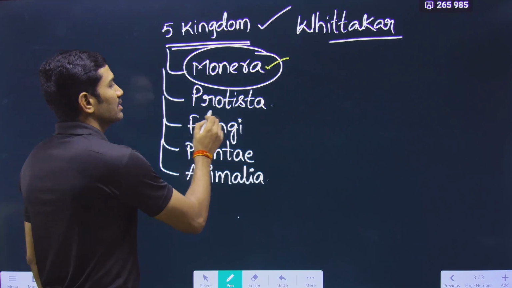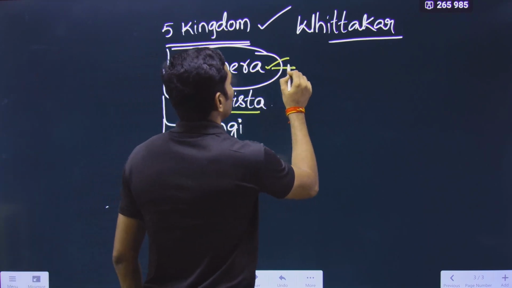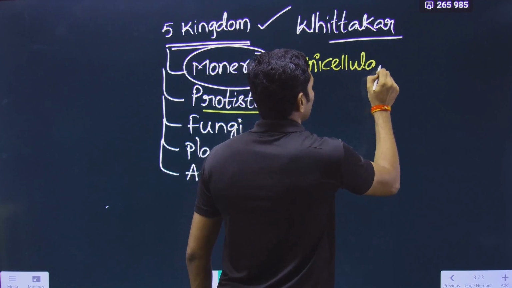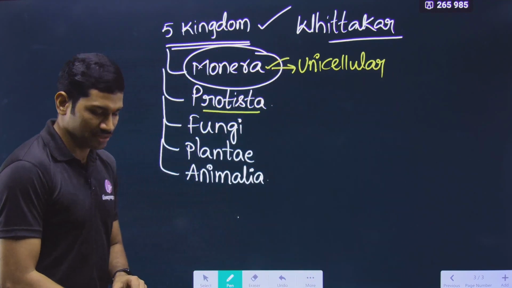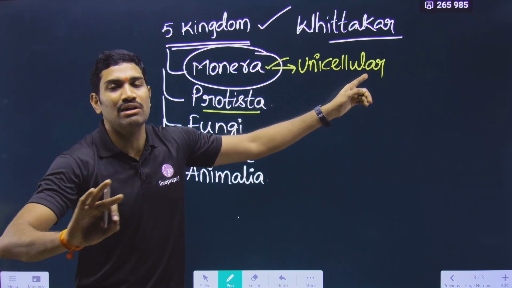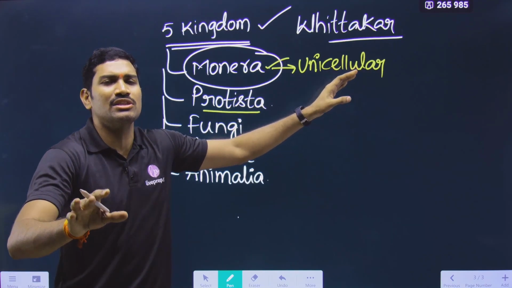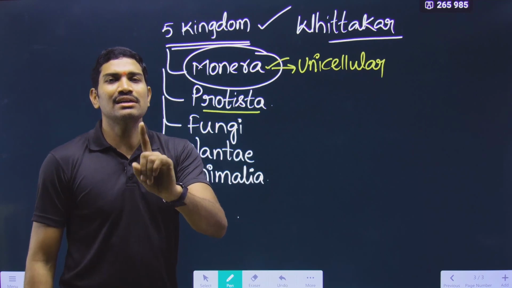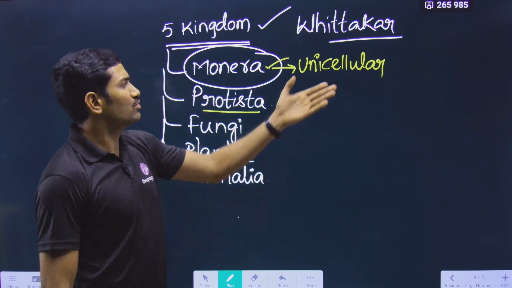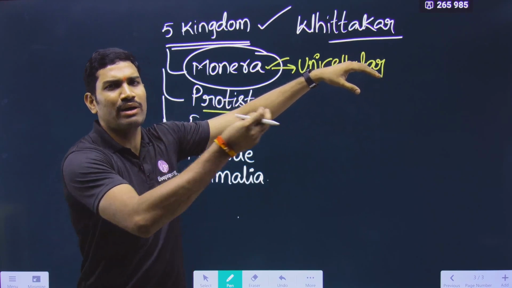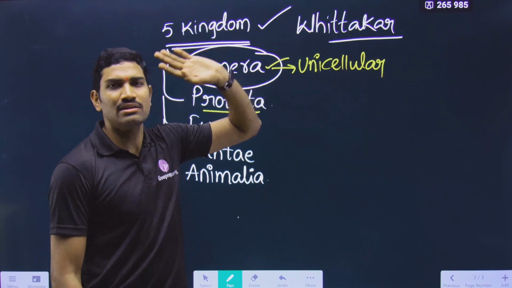Fine. Next one. Then what about kingdom Protista? This is also unicellular. Now I will write both, because here I will try to add some other information. So what is kingdom Monera? It has all unicellular organisms. In this kingdom, all the organisms have only a single cell. A single cell itself is considered an organism. So there are many types of bacteria; as a simple example of bacteria, they come under this.